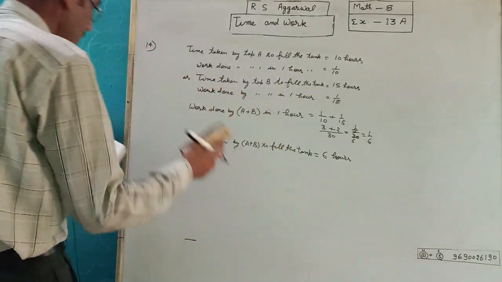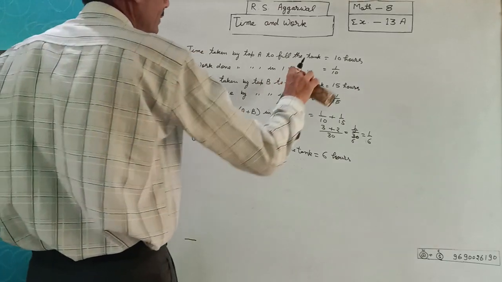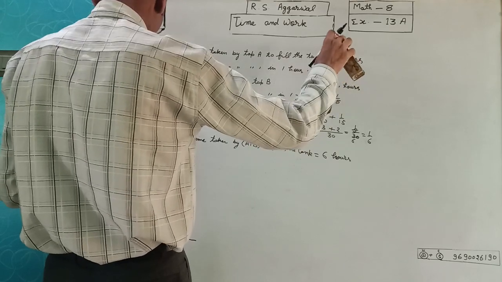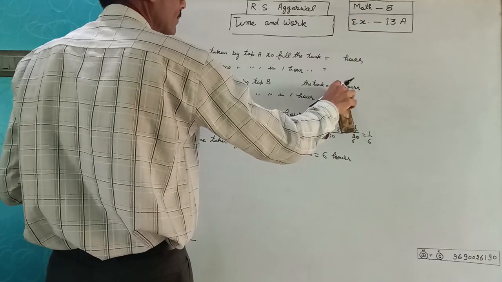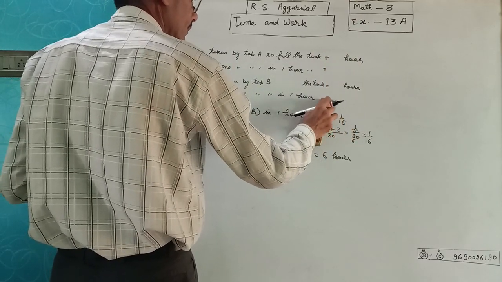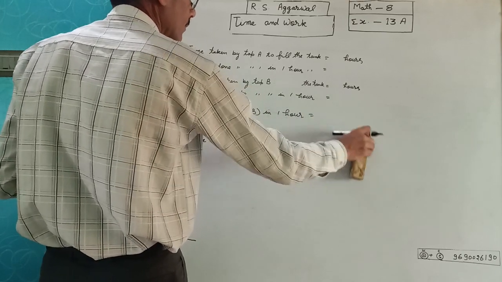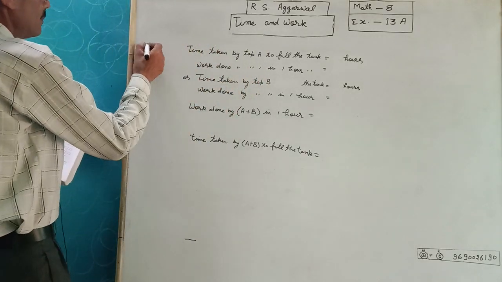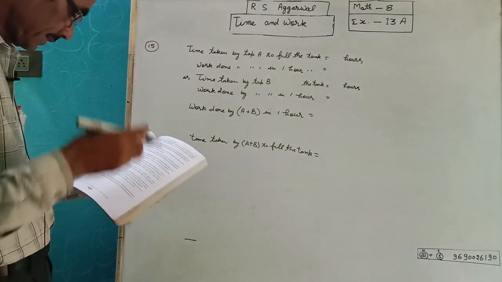Question number 15. Question 15 is A tank.